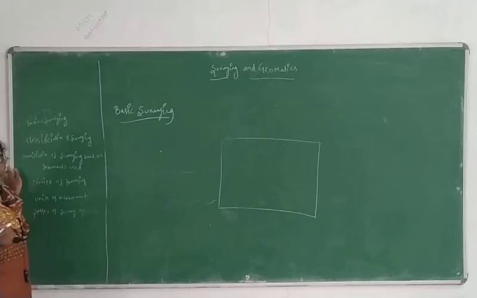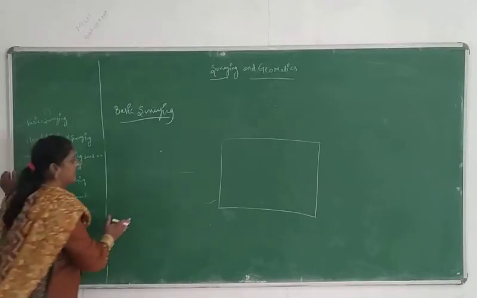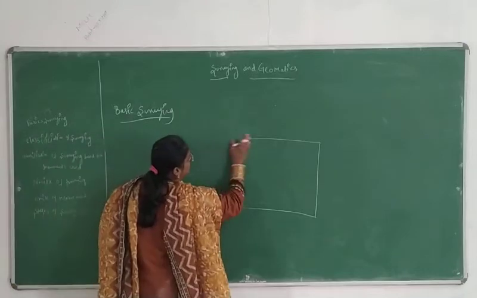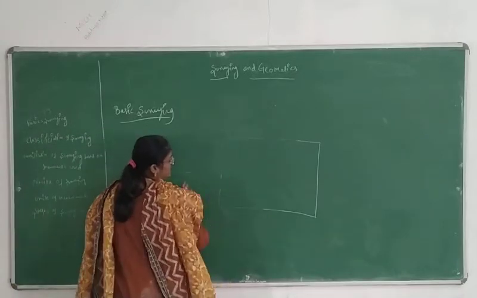You will ask how below the earth surface is possible. Underground points are depressions, meaning negative points. Above the earth surface means elevation, which is visible to our eye, whereas below the earth surface is not visible to our eye, but we still locate that point. Next we will look at the classification of surveying.